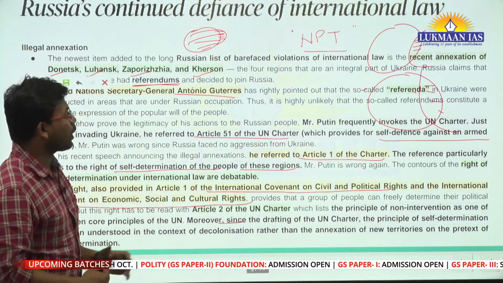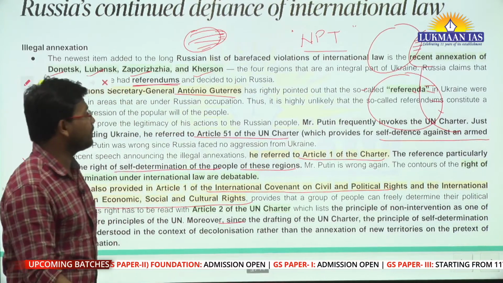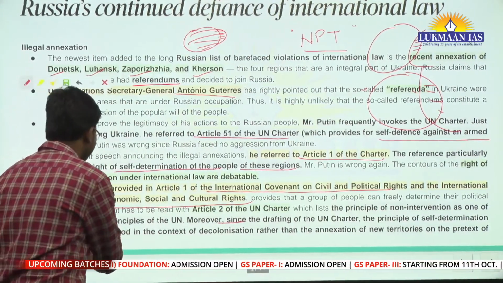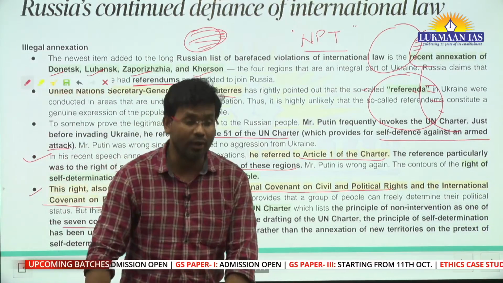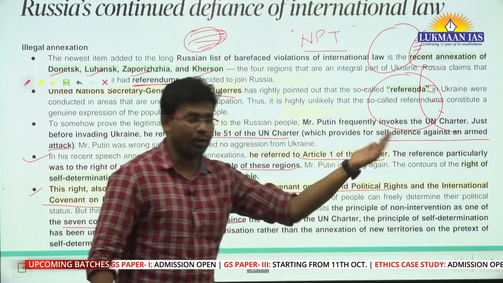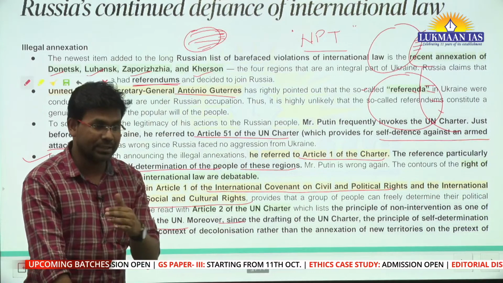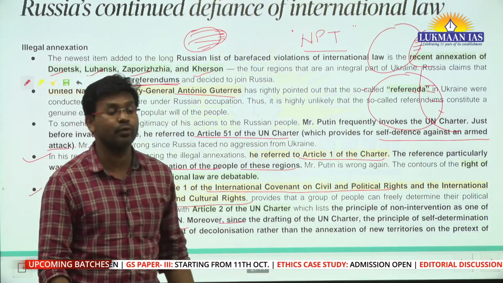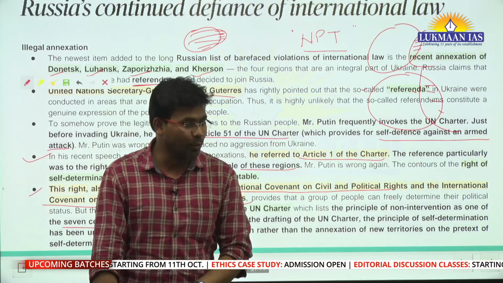Okay? And if we talk about Article 2 of the UN Charter, it lists the principle of non-intervention as one of the 7 core principles of the United Nations. Now let us understand the principle of non-intervention. Non-intervention means you are not aggressive toward other countries, you are not intervening, and it talks about 7 such principles. One of them is the principle of non-intervention, mentioned in Article 2 of the UN Charter.